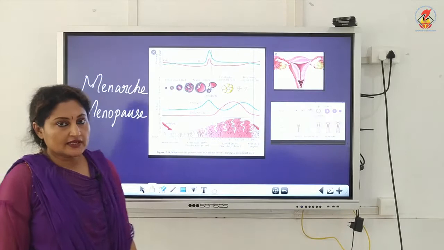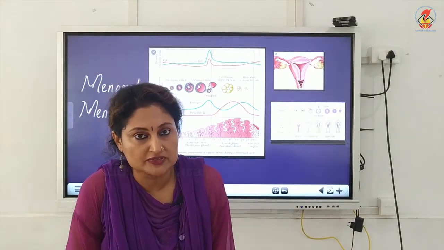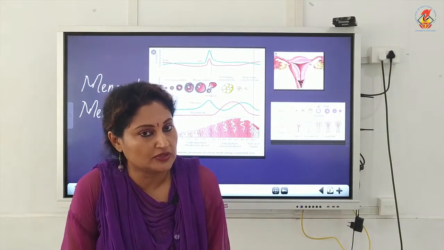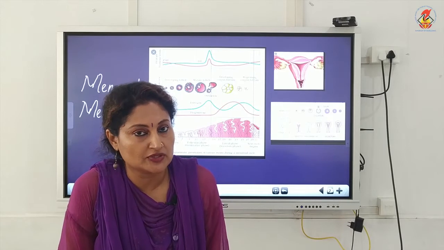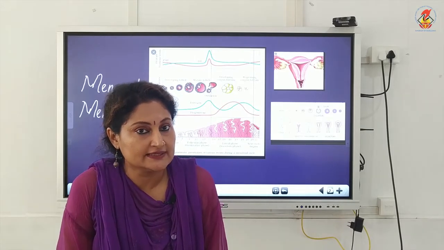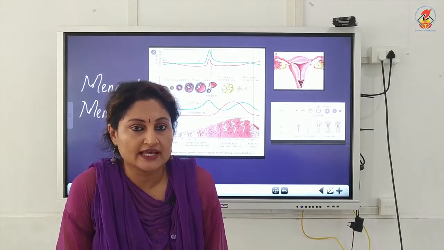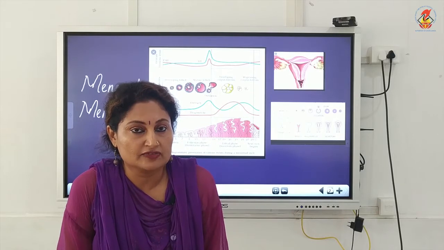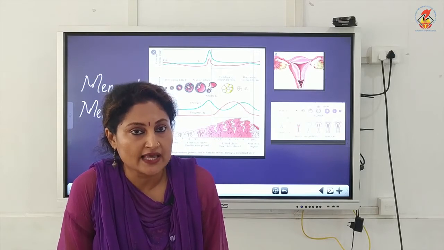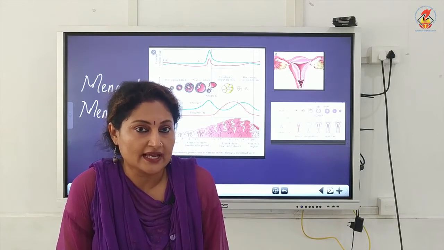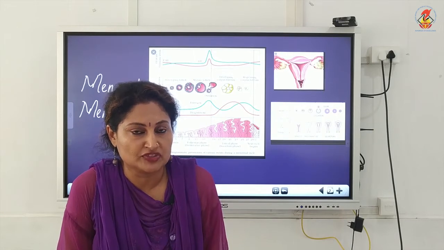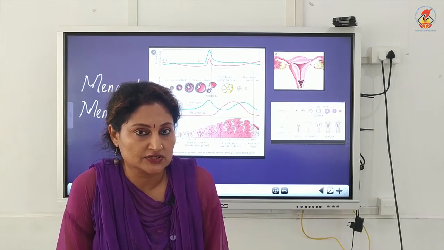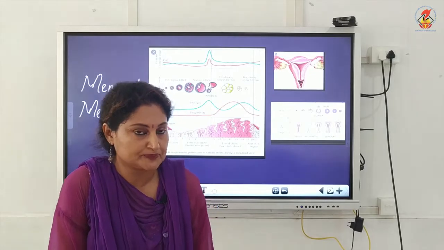So once again, the menstrual cycle is a reproductive cycle found in primate females like monkeys, apes and human beings. It begins at a particular stage in the life of the female, in humans around 12 to 15 years of age, and that stage is known as menarche. It gets over completely at around 50 to 55 years, and that stage is known as menopause.